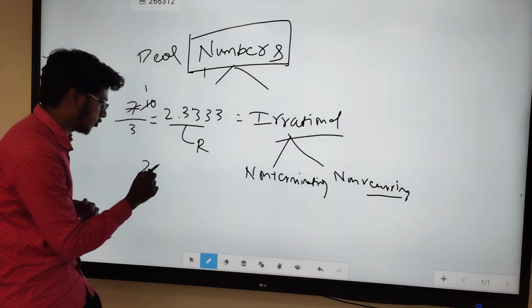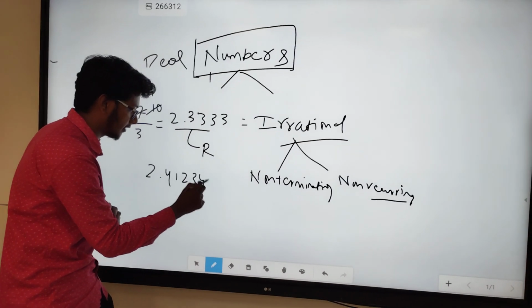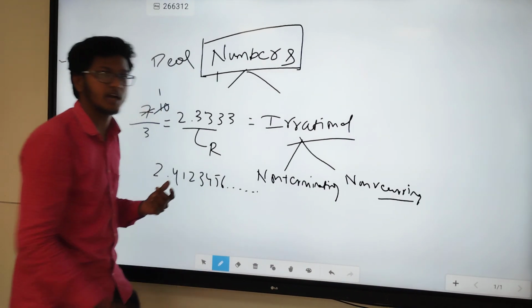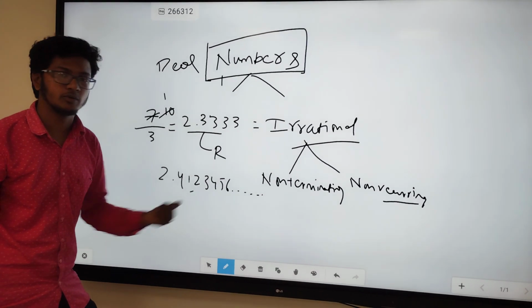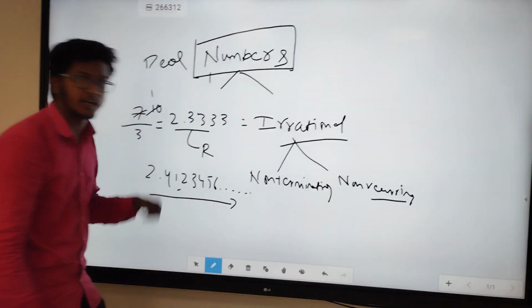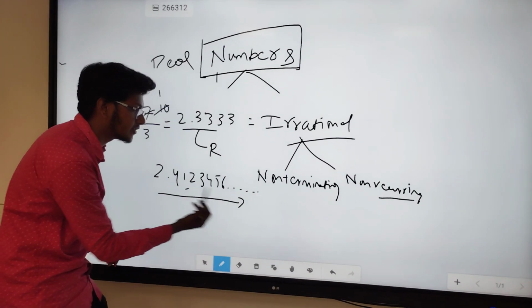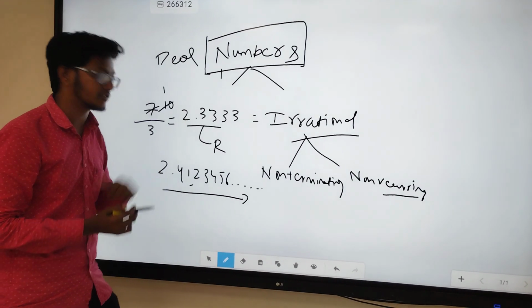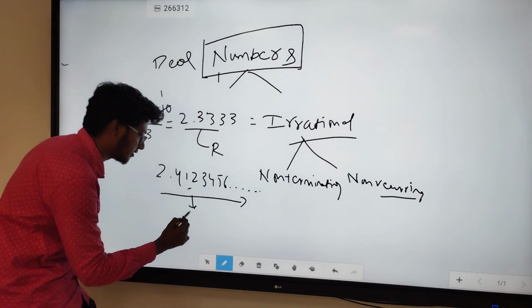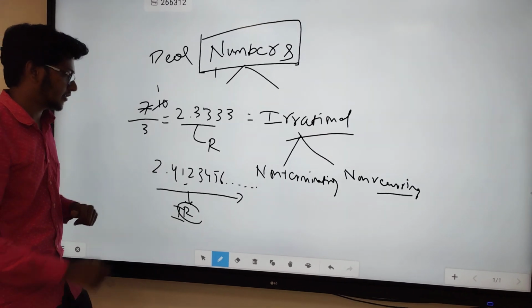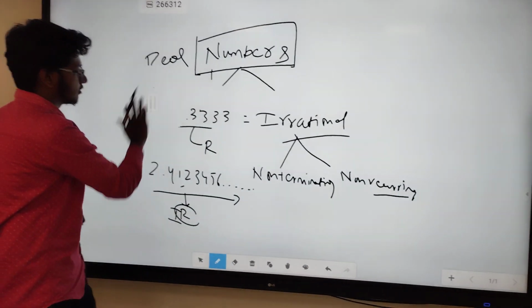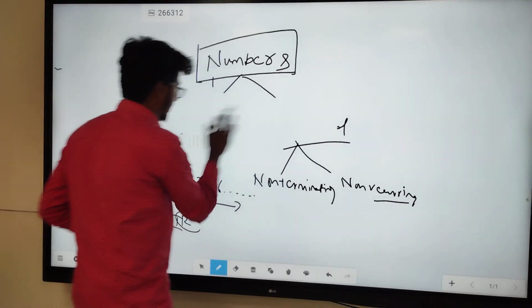Now one more example. 2.4, 1, 2, 3, 4, 5, 6, something. It goes on continuing after writing its decimal expansion. If you see here, 2.412, it is non-terminating, and there is no number which is recurring here. That means there is no number which is repeating here. Hence this is an irrational number. So that was the major difference between rational and irrational numbers.